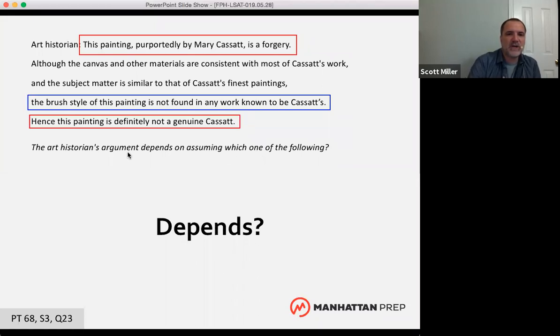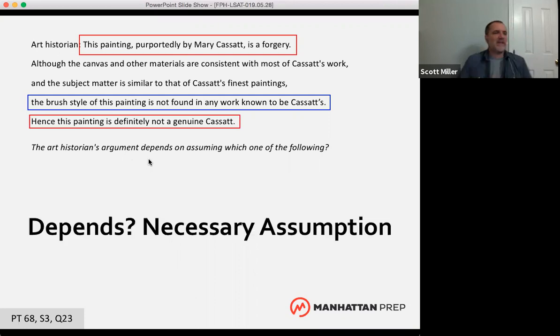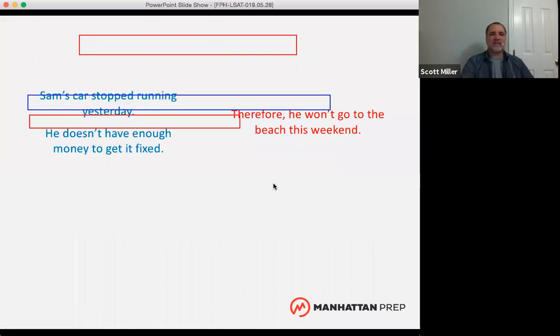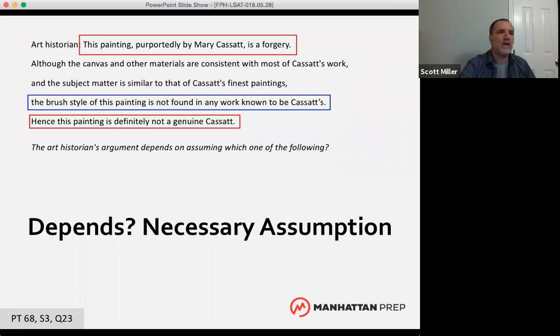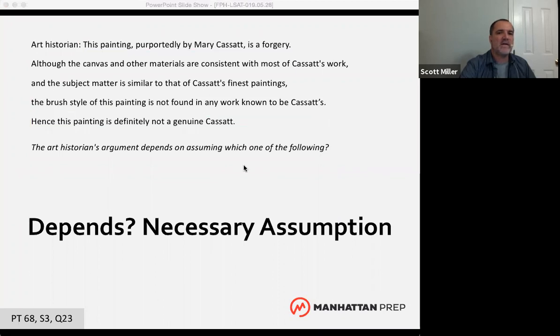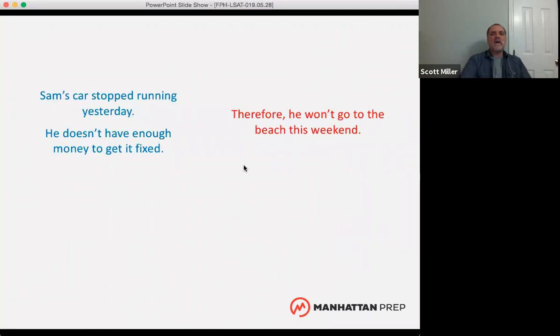So this is asking you for an assumption that the argument depends on. What do you mean by depends? Well, depends means that we're looking for a necessary assumption. So 1,000 points to the people who said necessary assumption when I asked what type of question this is. You're correct. That's what we call a necessary assumption question. Well, what does that mean? When you think about necessary assumptions on the LSAT, what I want you to think about is objections.